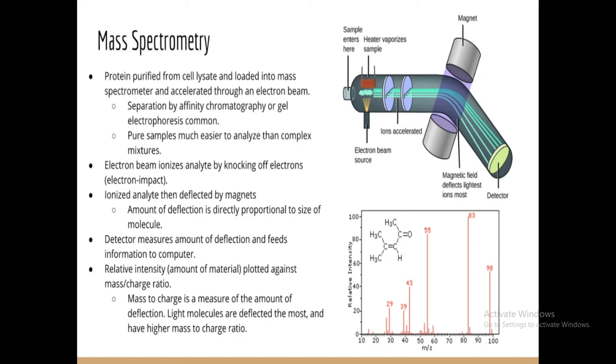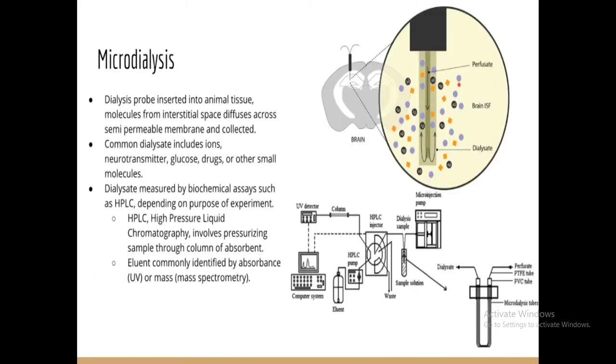Next is mass spectroscopy. This is also under the category of molecular biotechnology tools. The protein purified from cell lysates is loaded into the mass spectrometer and accelerated through an electron beam. You can identify the mass to charge ratio, which is a measure of the amount of deflection. The light molecules are deflected the most, and the heavier molecules with higher mass to charge ratio you can find with the help of the detector in mass spectroscopy.